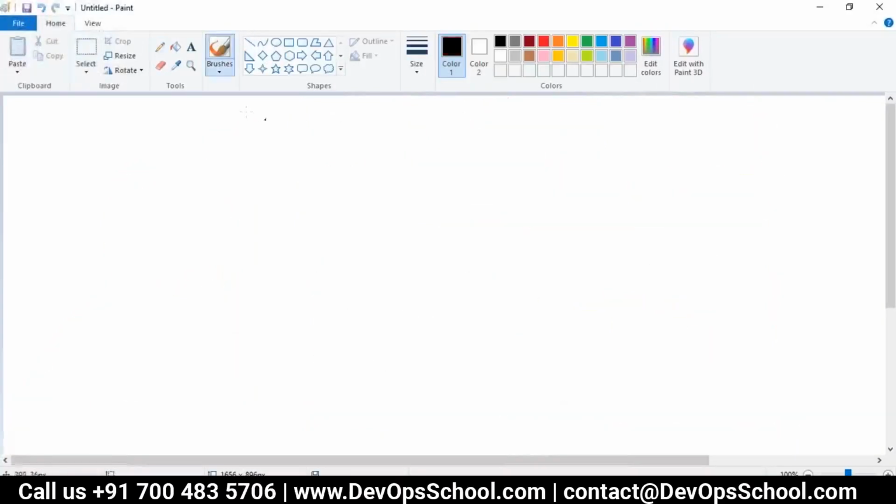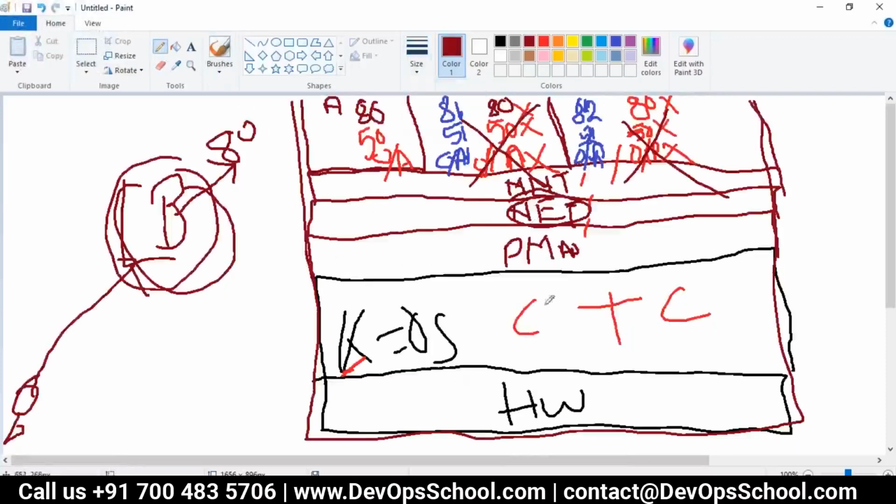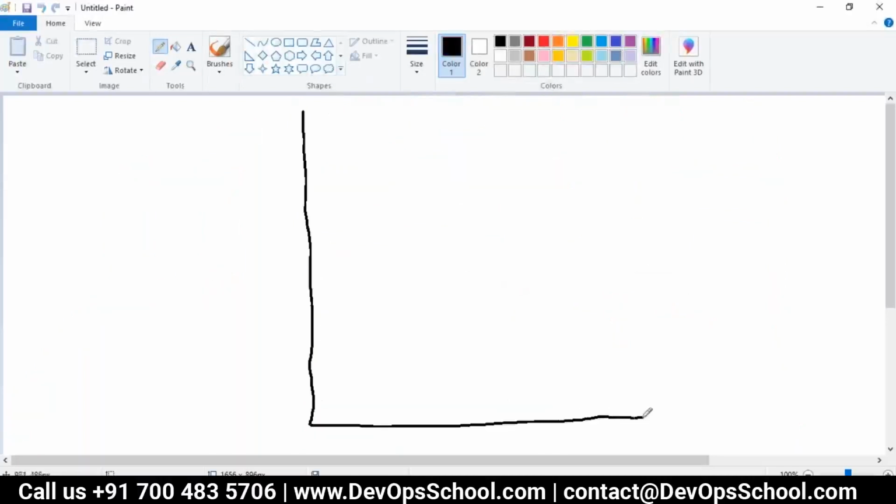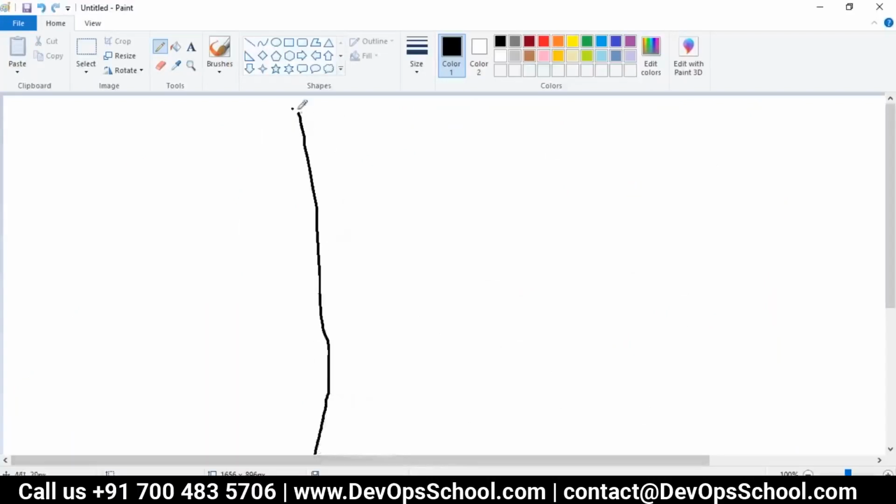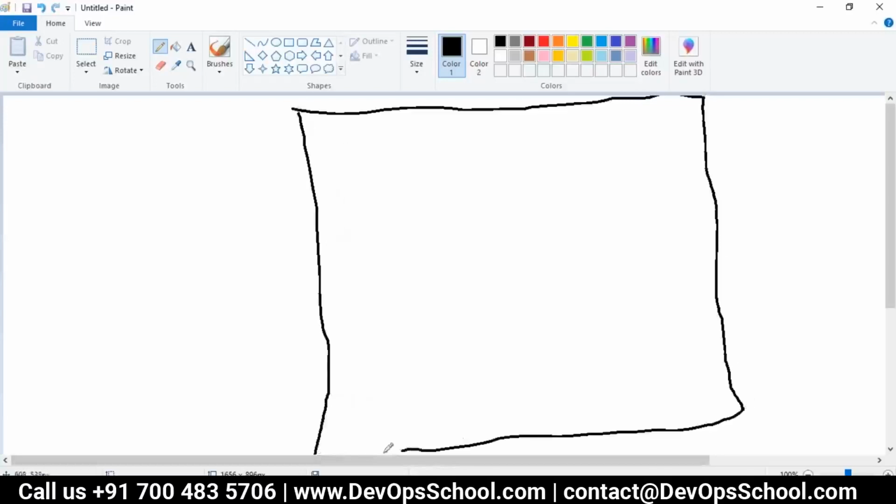Now let's look at this from another perspective. This is the operating system. Think about it, very simple. I'll prepare one new image. So here this is your hardware layer, and then you have a kernel.